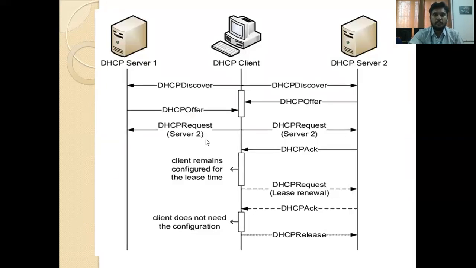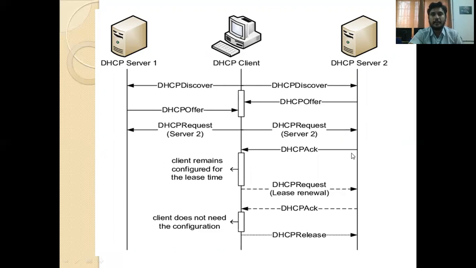So these are multiple servers. The client is in the range of multiple servers, and the client wants to communicate with any one of the servers. First it sends a DHCP discover message to both servers. It gets a DHCP offer message from both servers, and again it sends a DHCP request to both servers.